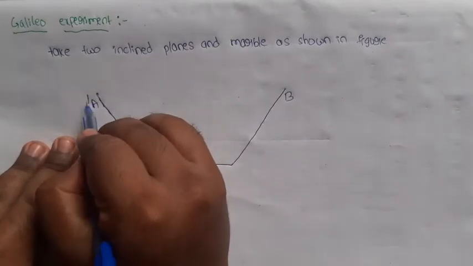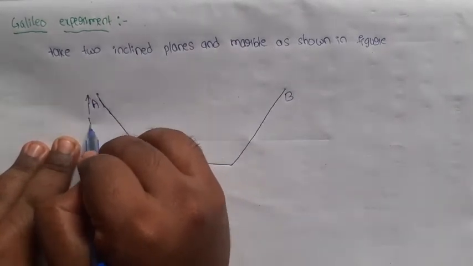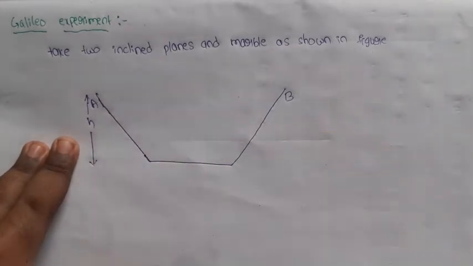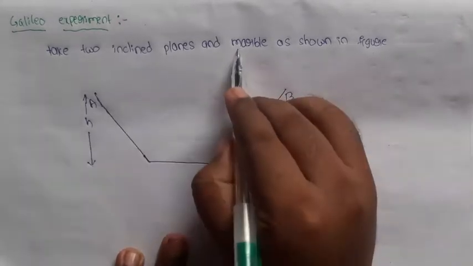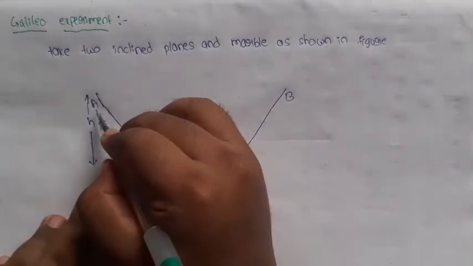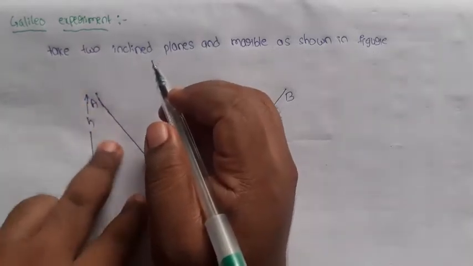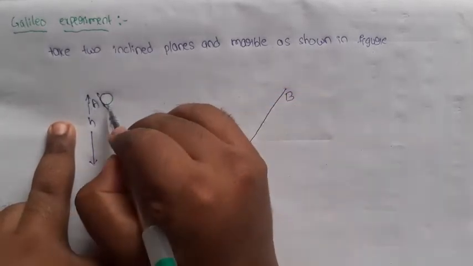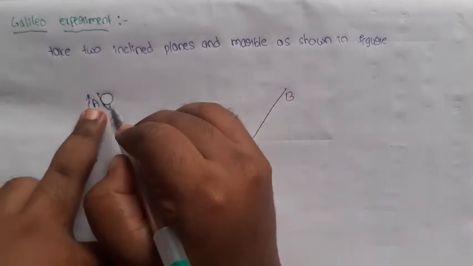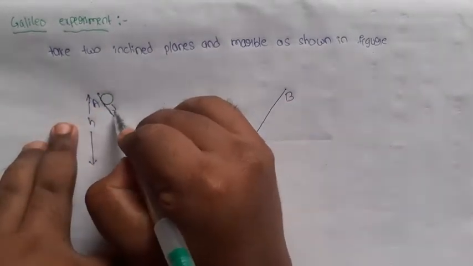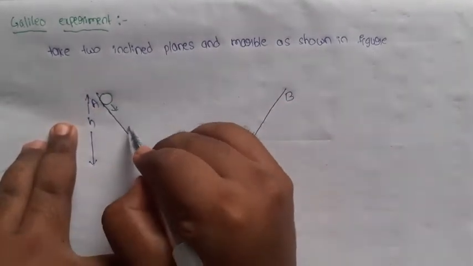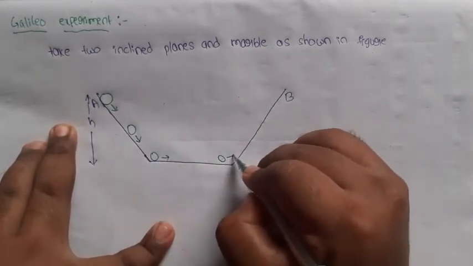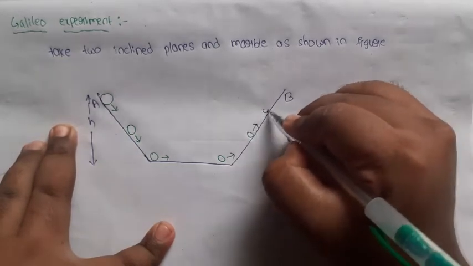So the height of the inclined plane from the earth is h. Now the marble is released from the left side, means at inclined plane A. So it reaches like this up to the right side.